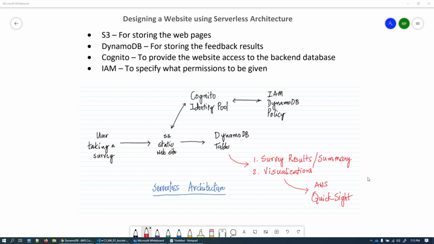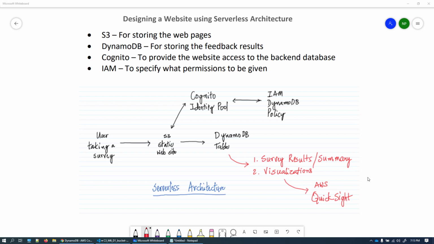In this demonstration, we are going to design a website using serverless architecture. As we know, in our day-to-day infrastructure, we pretty much have many servers to host our applications. It is very important that these servers be planned very well. In case you have a heavy workload, you need to take care of scaling. To ensure high availability, you need to replicate the servers and ensure fault tolerance. These are a burden for day-to-day application maintenance.